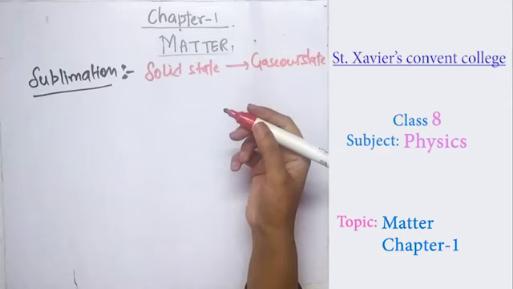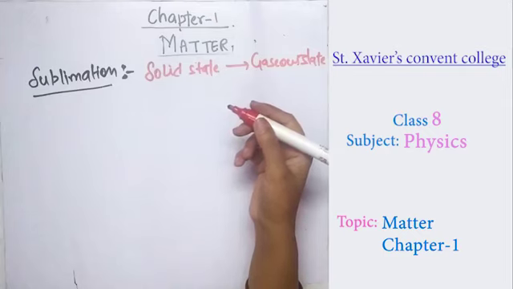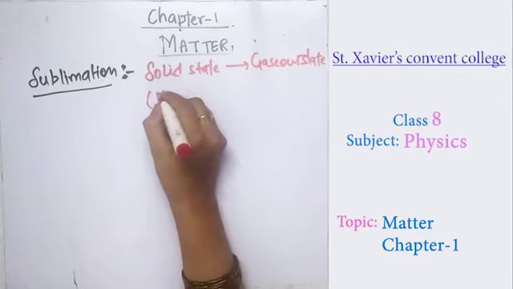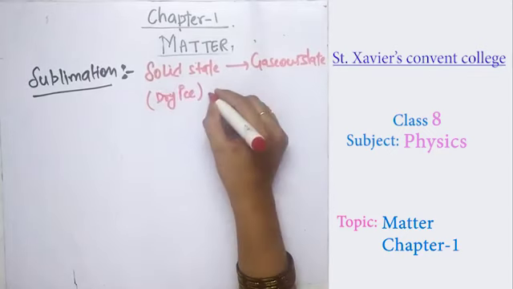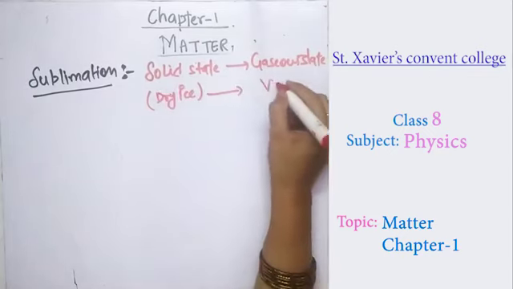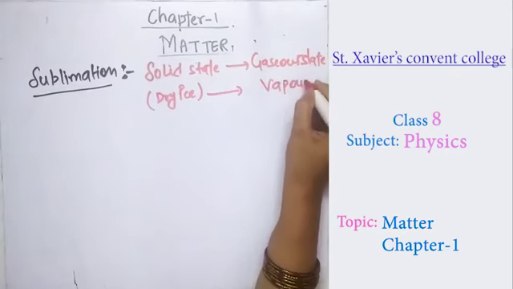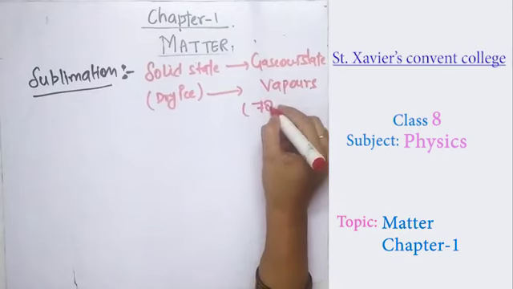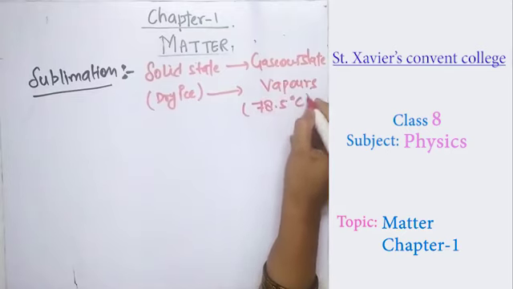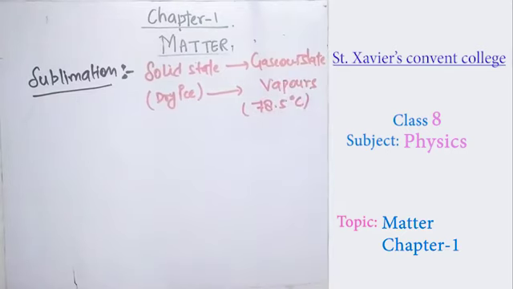For example, we have dry ice. It changes into vapors at a temperature of -78.5 degrees Celsius.